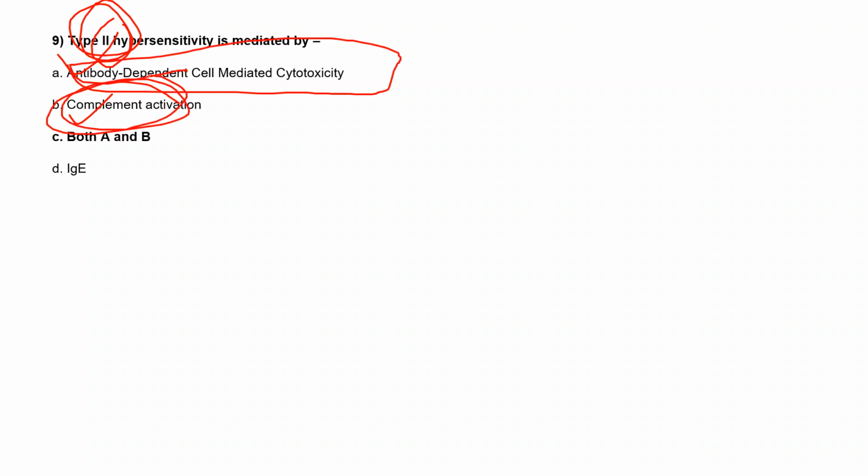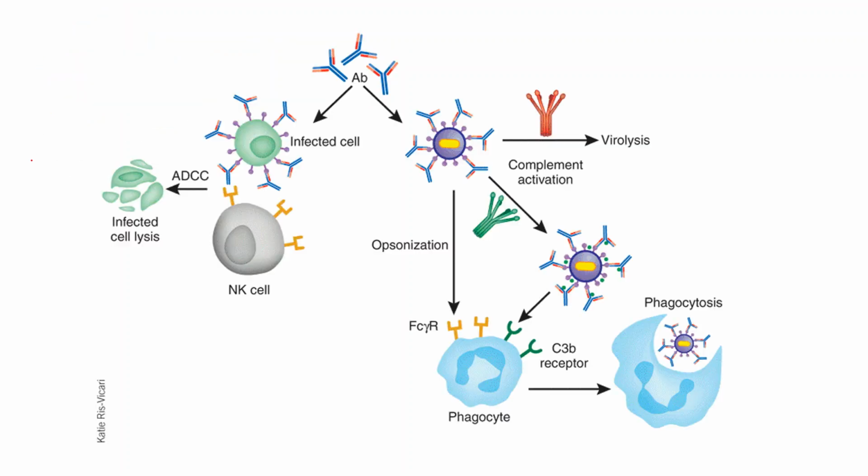But in the question they mentioned type 2 hypersensitivity. As the 2 suggests, the two pathways will come and play a role: one is antibody dependent cell mediated cytotoxicity, and the other is complement activation. So type 2 hypersensitivity is mediated by these two pathways. Here we can see that one pathway is ADCC.